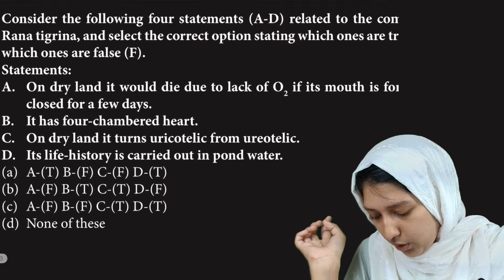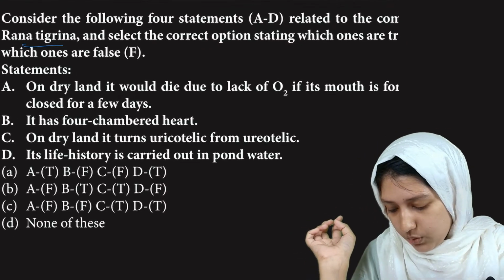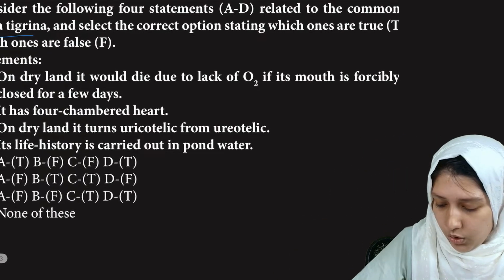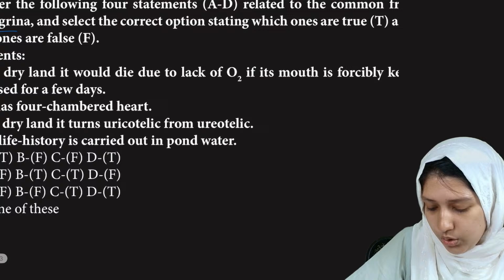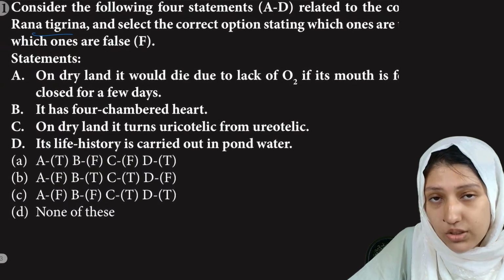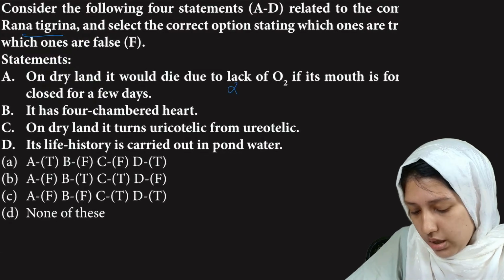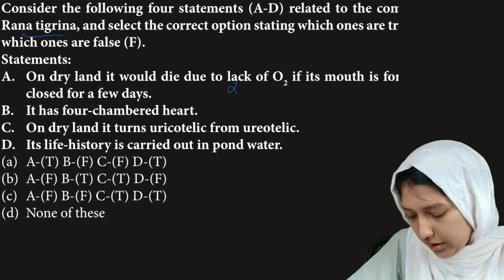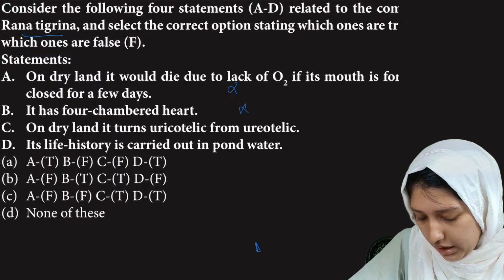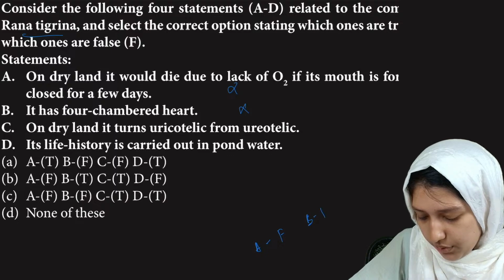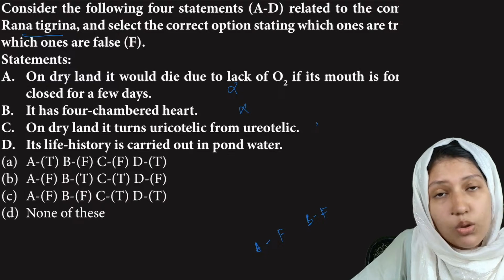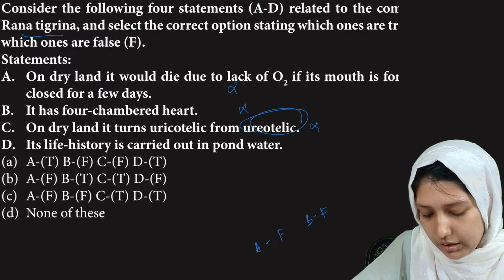Consider the following statements about the frog, Rana tigrina. Select the options which are true and false. On dry land it would die due to lack of oxygen if its mouth is forcibly kept closed for a few days. Is it right? No, because they can use skin. Then it has a 4 chambered heart. It is also wrong. So A is false, B is also false. On dry land it turns uricotelic from ureotelic. It is also false. It is always ureotelic.